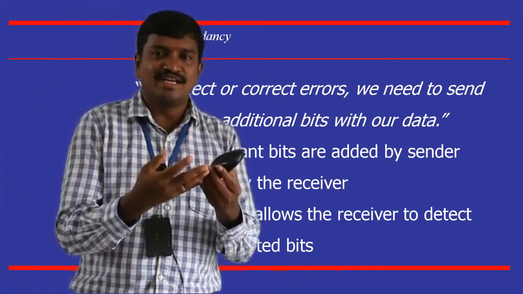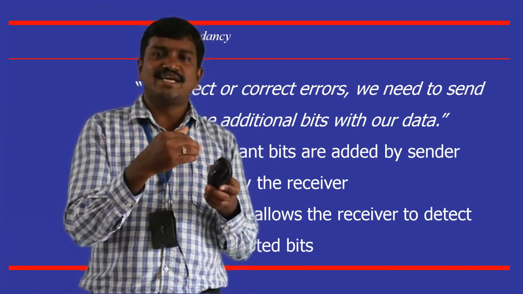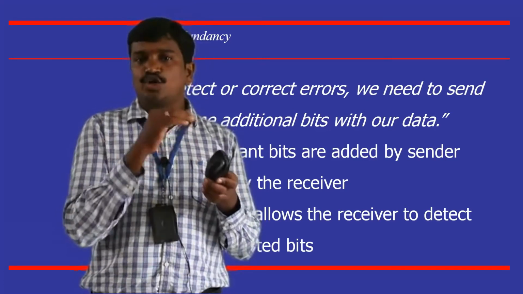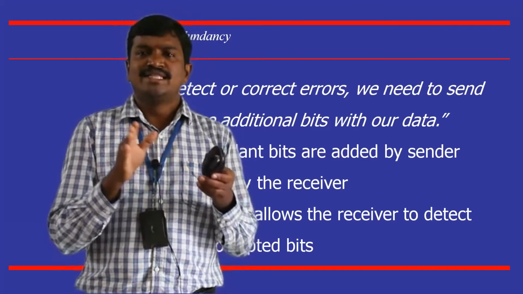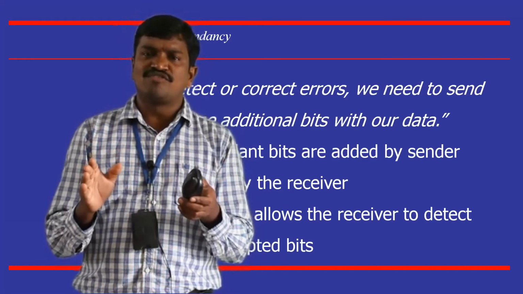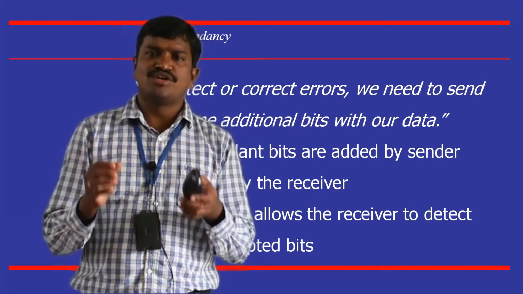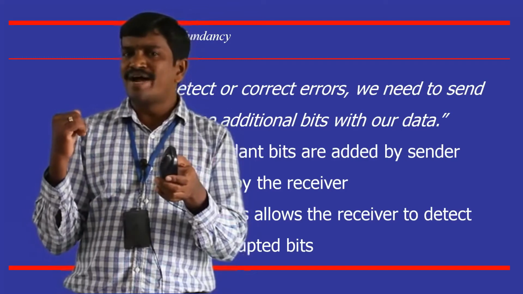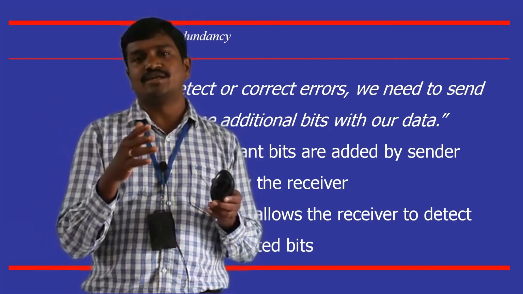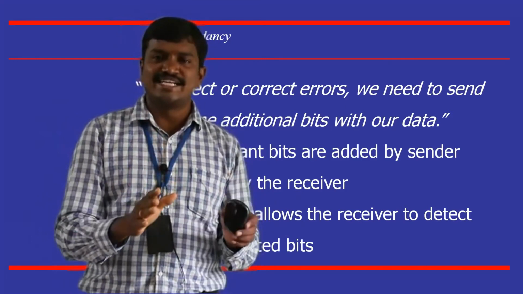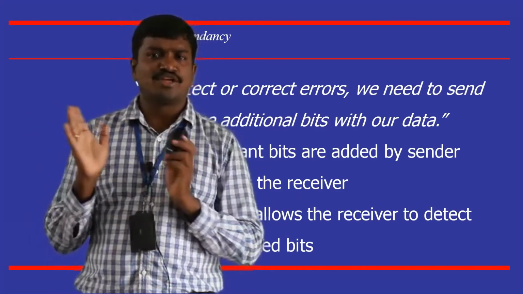Whatever data we sent, from that data and the redundant bits only we will identify where the mistake is and what content is to be placed there. These two things are done with the help of redundant bits only. That's the reason error correction makes use of a methodology called forward error correction. No need to go back to the sender to retransmit. But error detection always depends on the sender for retransmission. So this is the difference between retransmission and forward error correction methodologies.